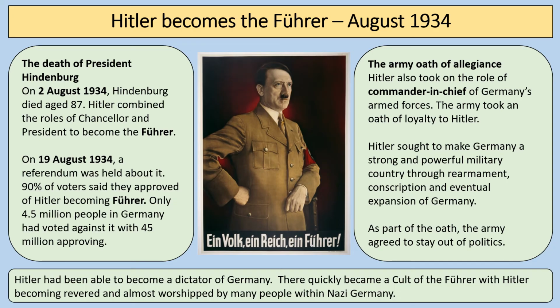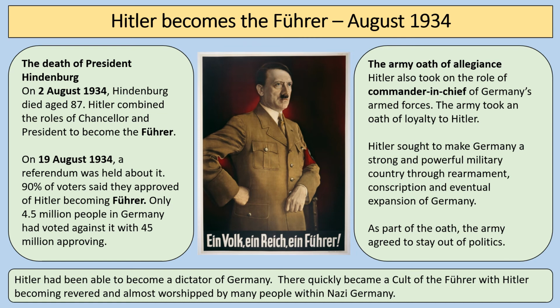After the death of President Hindenburg, Hitler combines the role of Chancellor and President, and he becomes the Führer. Now, on the 19th of August, a referendum is held about whether the German people agree with it, and 90% of voters say they approved of Hitler becoming Führer. Only 4.5 million people in Germany voted against it, with 45 million approving of it.